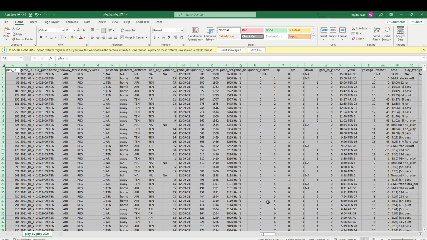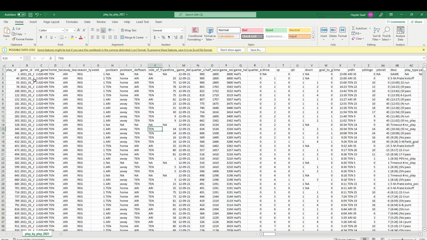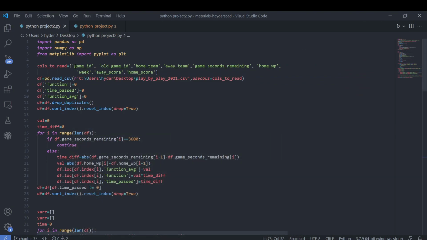It has approximately 19 million records, and now we need to parse through this. We need to filter out only the records we need, only the columns we need. So the columns we make use of are the following. These are the only columns we need, with two of them being the ID numbers, the home team, away team, and statistics we might need. We store this in a pandas data frame, and we create three new columns that will be used later on in our formula calculations. We drop duplicate values and reset the index.